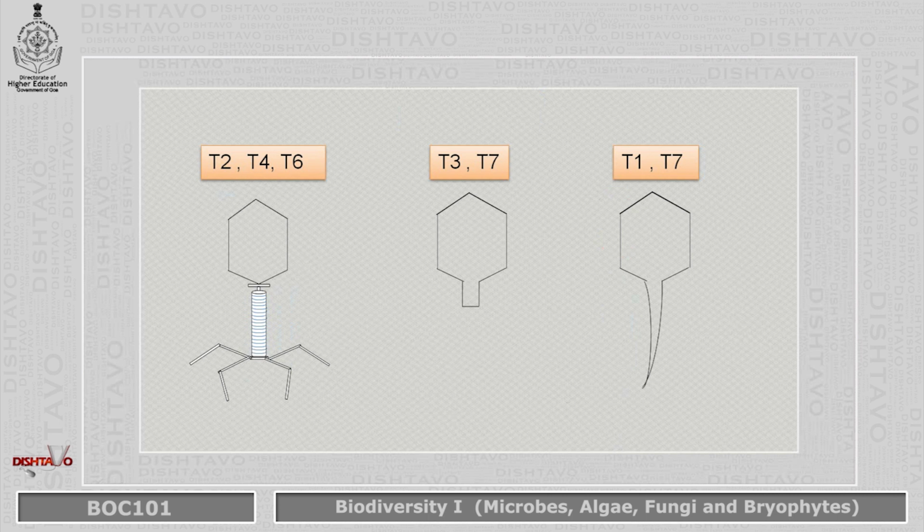Now these are some of the other structures of the remaining viruses, that is T2, T4 and T6. T2, T4, T6, that is the T-even viruses, have a similar shape, the tadpole shape. As we have seen in the structural categorization, T3 and T7 have a polygonal head and a short non-contractile tail. In the case of T1 and T5, compared with the other two, they have a polygonal shape and a long tail which is also non-contractile.